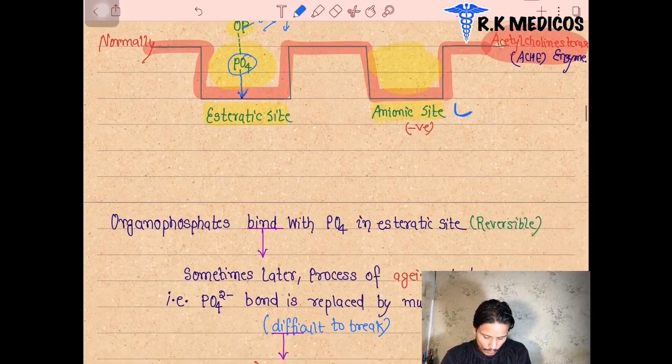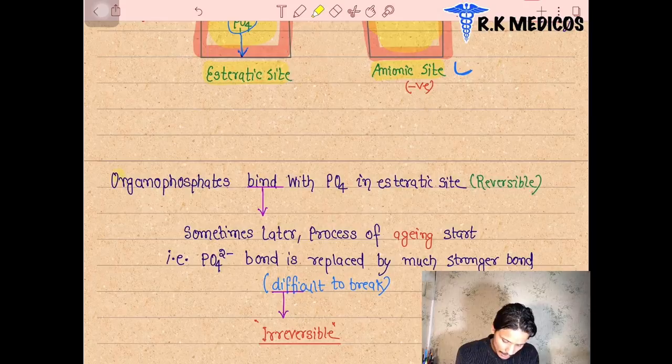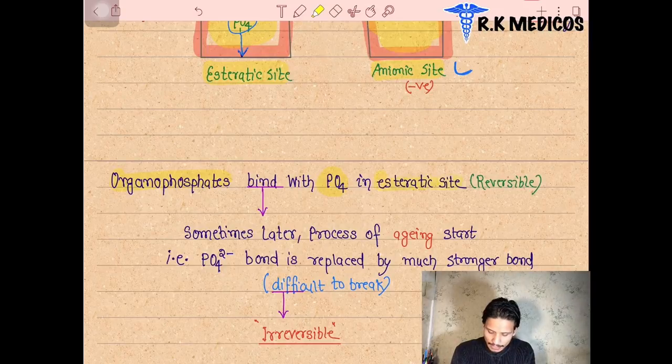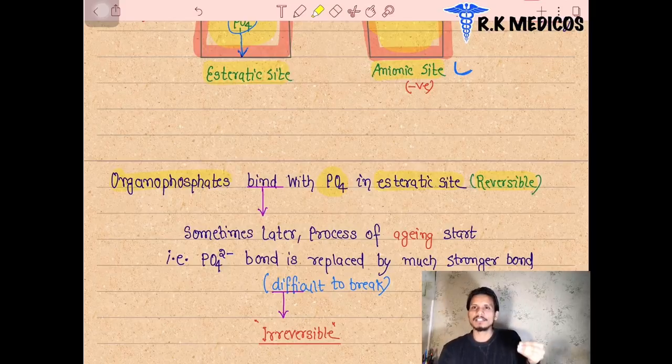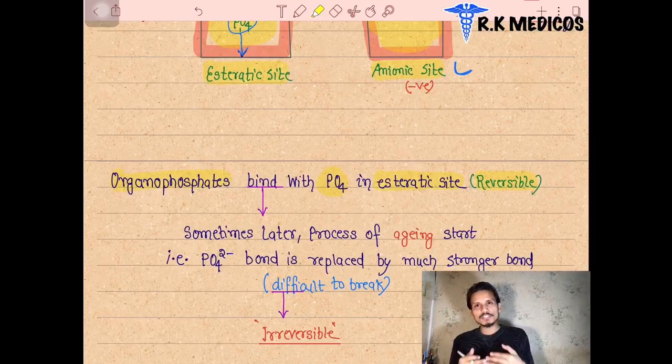We can see what is happening here. The organophosphate binds with phosphate on the esteratic site, and this is reversible. In the initial stages, when the organophosphate drugs are binding to the acetylcholinesterase enzyme, it is reversible. But after some time, it goes through aging. Aging is the term used here. After some time, the phosphate group is removed and they form a strong bond.